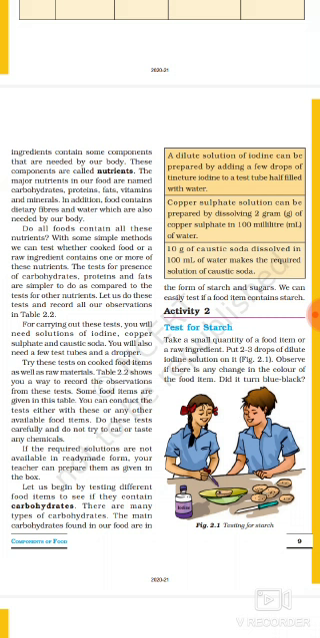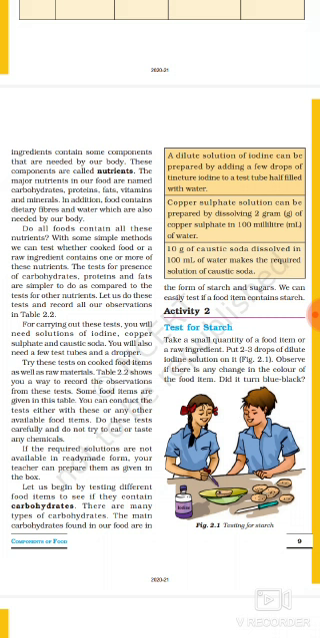With some simple methods, we can test whether cooked food or a raw ingredient contains one or more of these nutrients. The tests for presence of carbohydrates, proteins and fats are simpler to do as compared to the test for other nutrients. Let us do these tests and record all our observations in table 2.2.